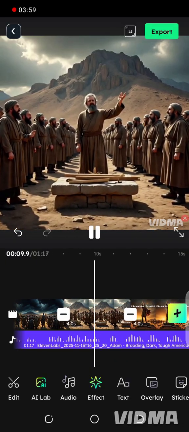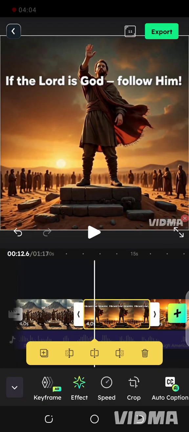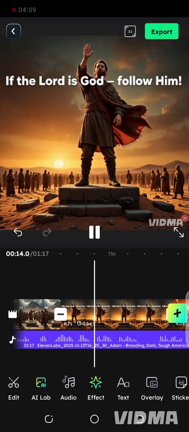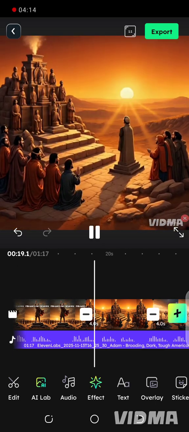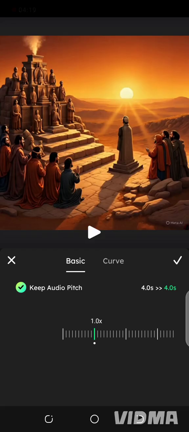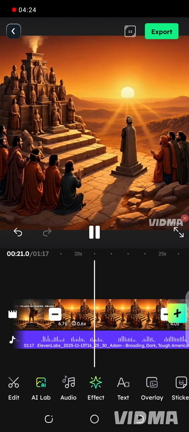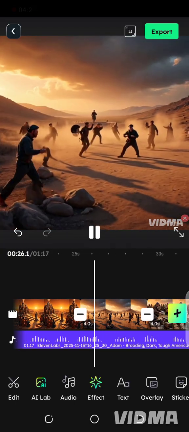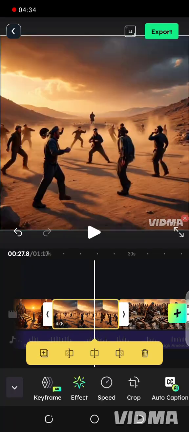Like this now, I'm checking whether it matches, because in some parts the words are longer, so I will not have to reduce the speed for it to match. Once you click on the video you want to reduce, you'll see something like speed there. Click on speed, then you can reduce it however you want, and that increases the duration, which is the time the video lasts for. I'm doing everything to match where the word starts so that there will not be spaces, so everything goes from one scene to another directly.